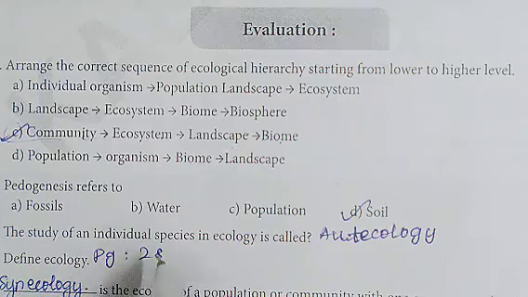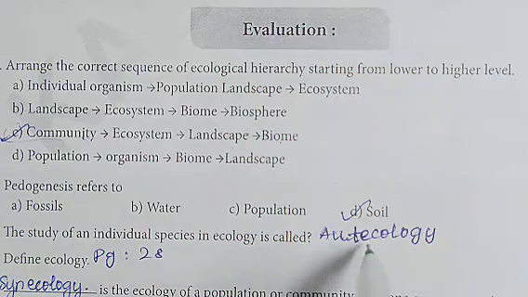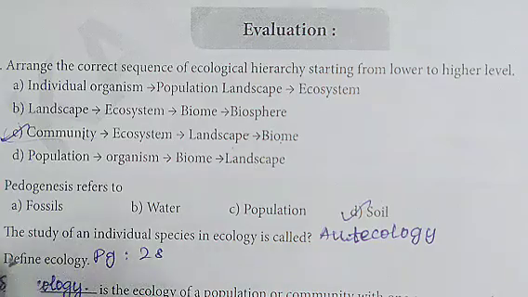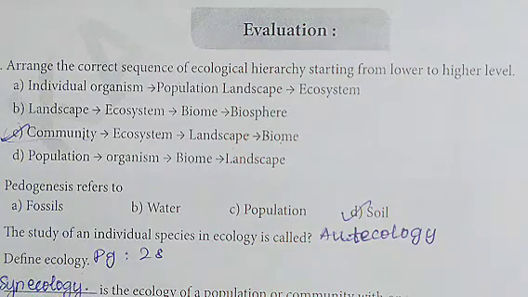Next, the study of an individual species in ecology is called autecology. So this is the answer for the third question. Next, fourth one, define ecology.